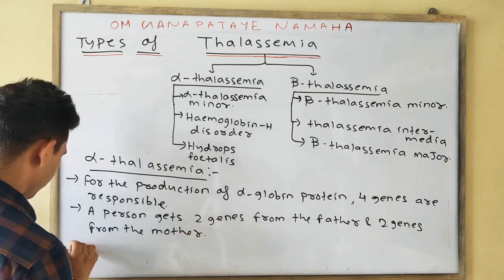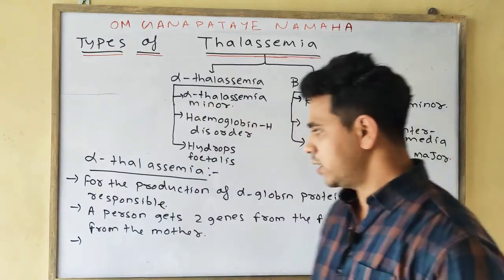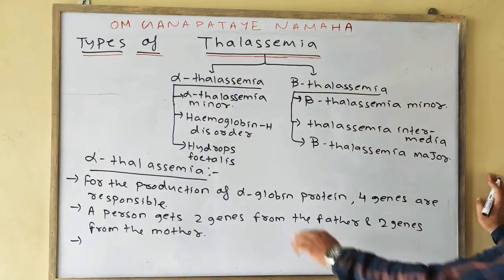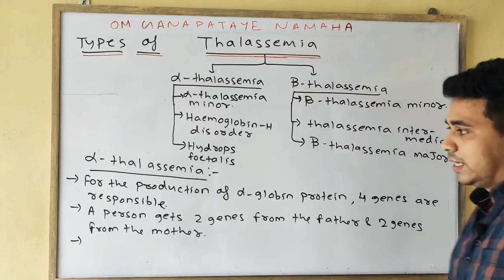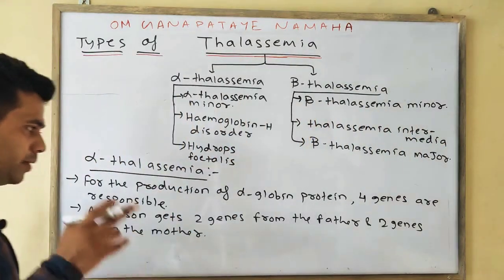Next one. The gene which is used for the production of the alpha globin protein is known as the HbA gene, or we can say hemoglobin alpha gene.